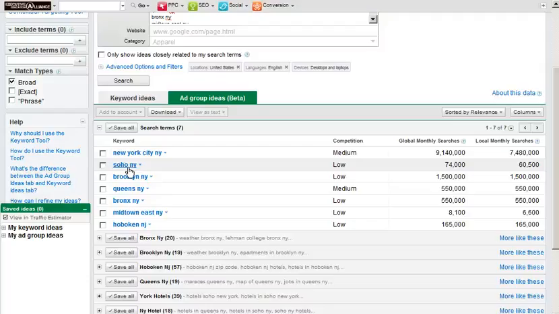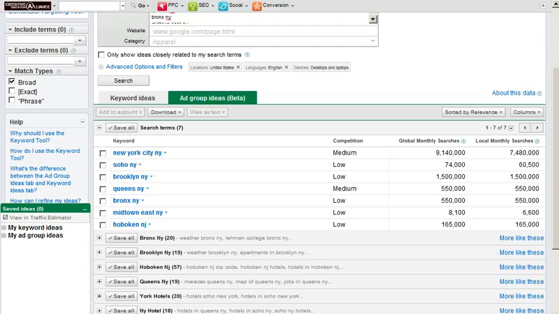A wide range of different possibilities. And so the likelihood that a large number of those 60,000 is going to be about personal injury law or even lawyers in general. Lawyers in general, yes. Personal injury law, probably not so much. So we can go ahead then and take a look down at Hoboken, New Jersey. It's a bit more, so it might be one worth considering. It's a respectable amount. And if you look up at Queens and Bronx, those are definite winners there.